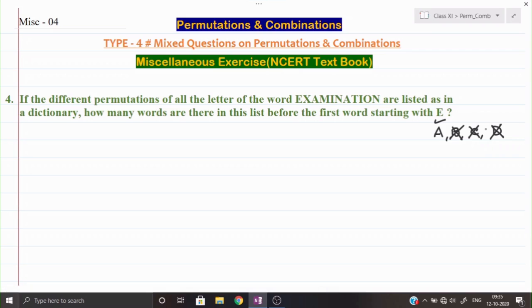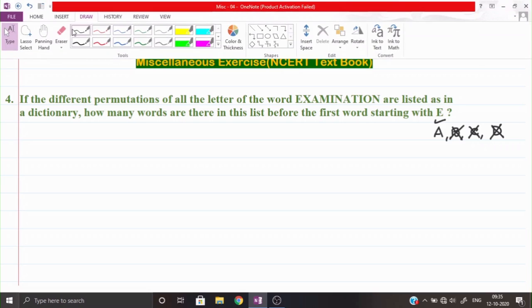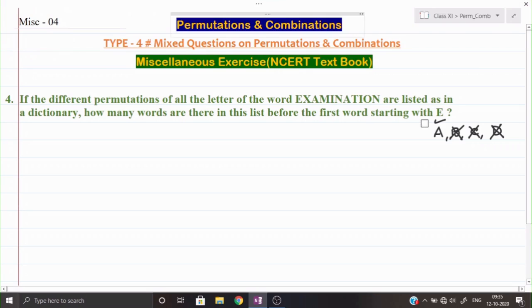So basically the question is manipulated in such a way that we have to find out all the words which are starting with A, that we shall describe first. Okay, so let me rub this one first and then we can start our description as well as the solution.